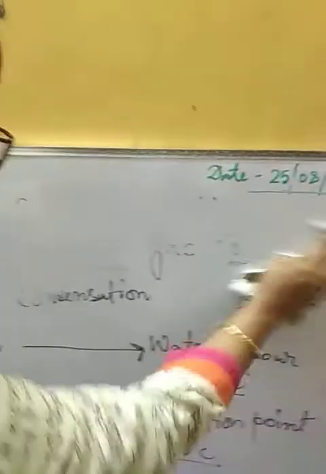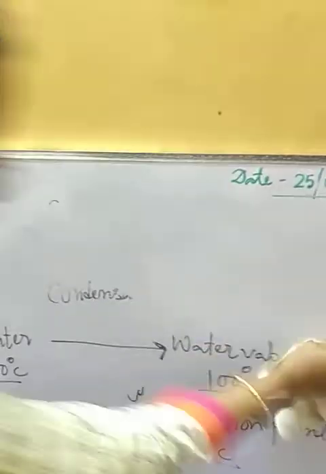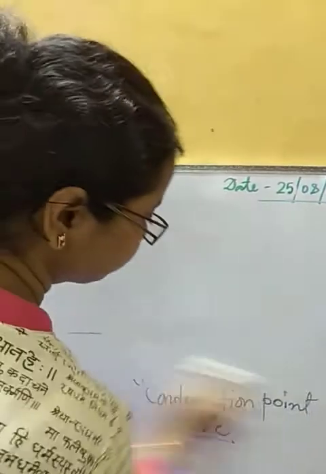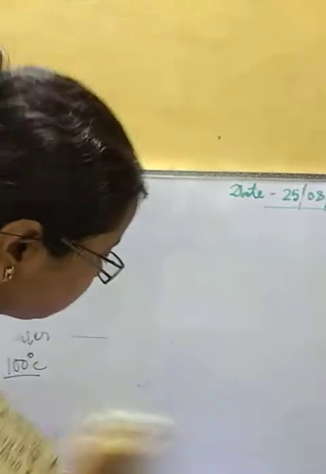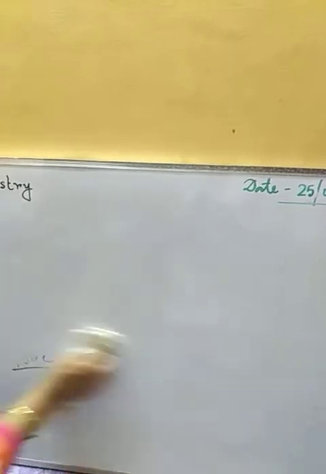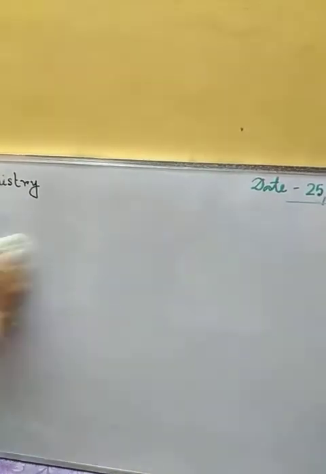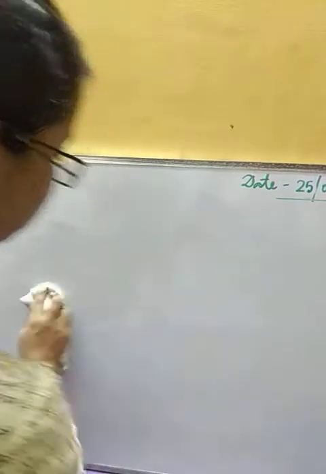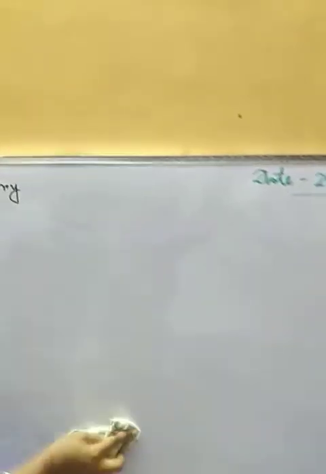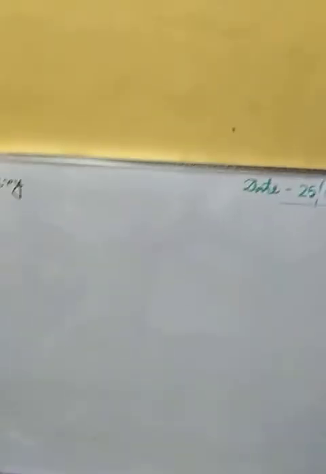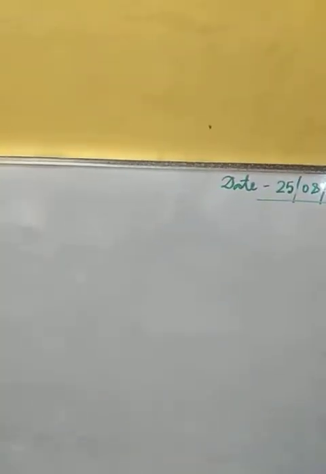Other than these four, we have another process that is also a change of state, but here without passing through a particular state we can get the change of state. This particular special type of conversion is called sublimation.